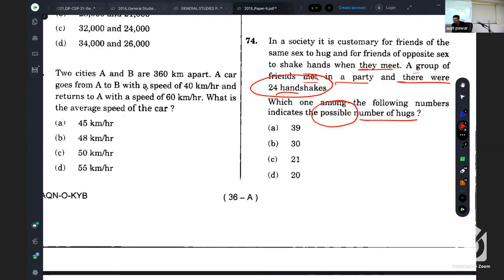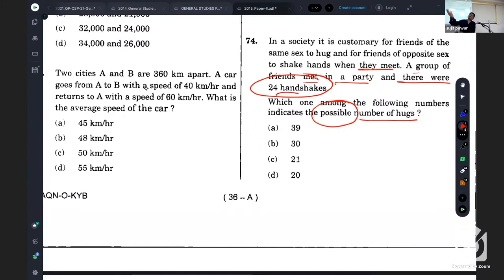When friends meet each other, they shake hands when they are of opposite gender, male and female. So each male has to shake hands with each female, as well as each female has to shake hands with each male. Is it clear? Now tell me, what can be the number of male and female? Correct. That is required. So the two numbers you have to come up with have multiplication 24.